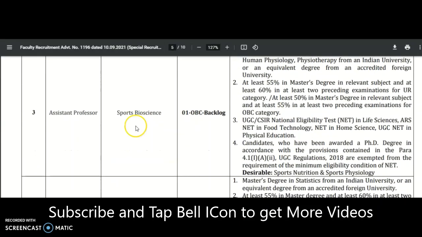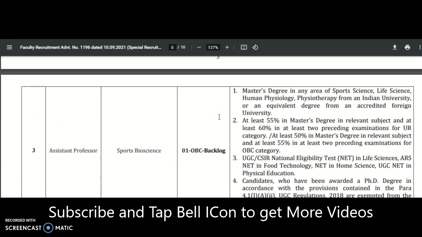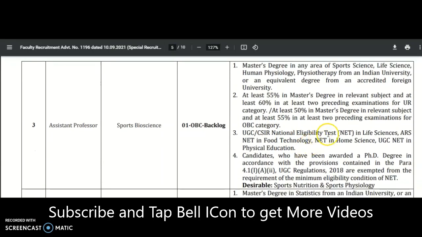And coming to the assistant professor in sports bioscience, here a master's degree in any area of sports science, life science, human physiology, or physiotherapy from an Indian university, and at least 55% in the master's degree in the relevant subject, and at least 60% in at least two preceding examinations for the unreserved category, and at least 50% in the master's degree in the relevant subject and at least 55% in at least two preceding examinations for the OBC category.